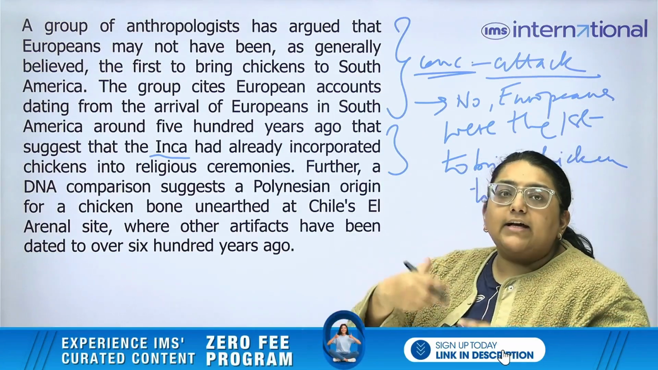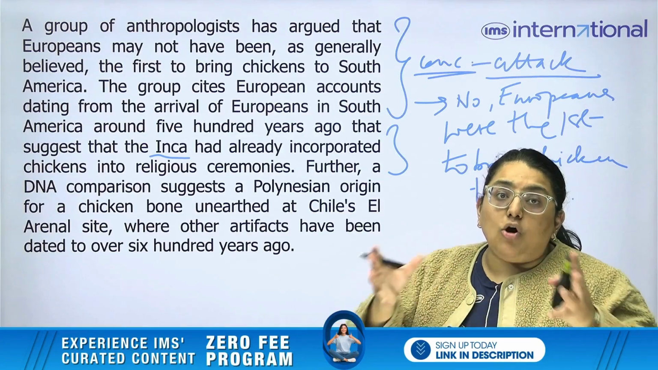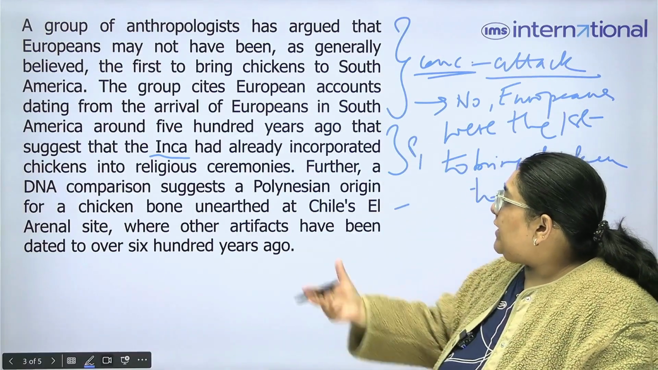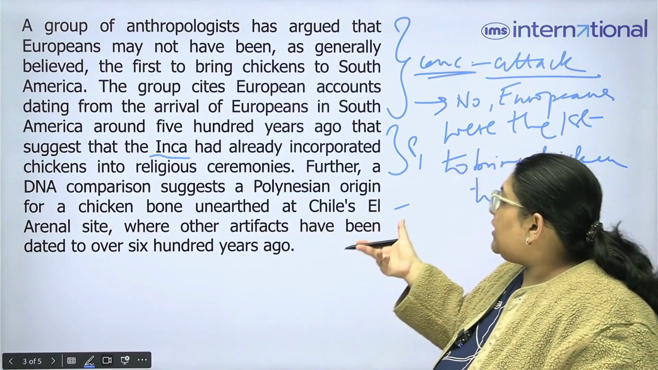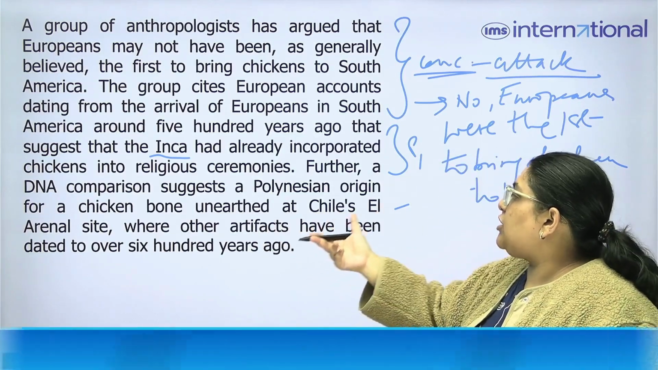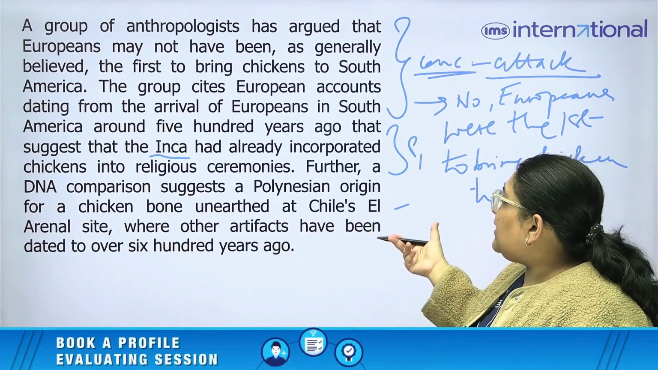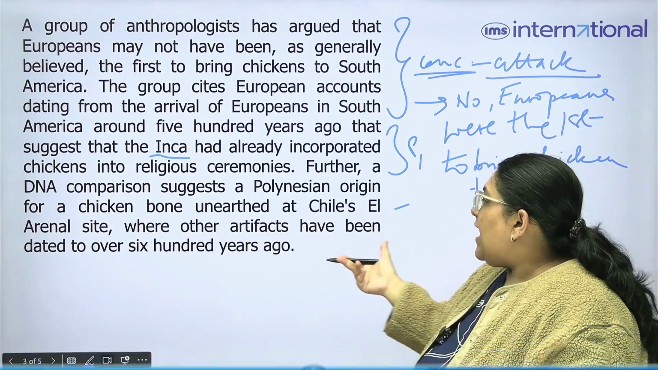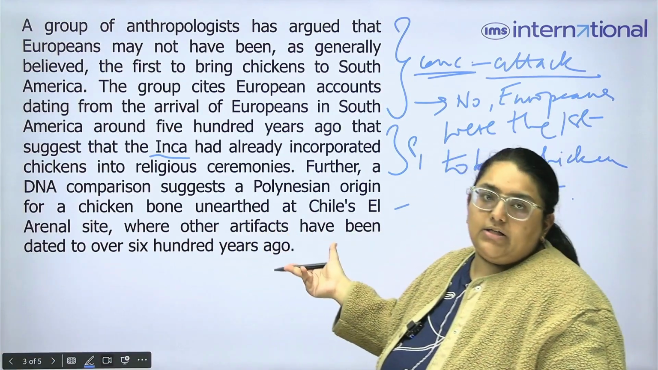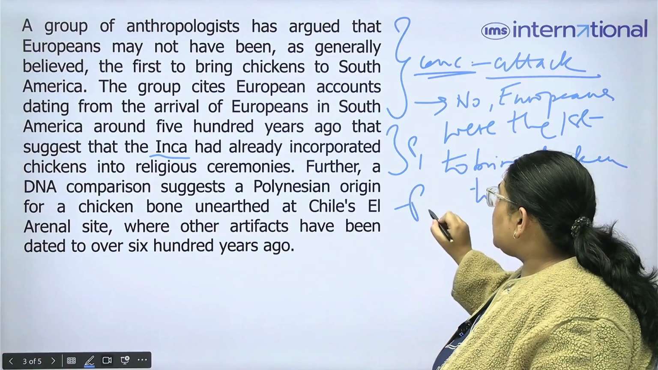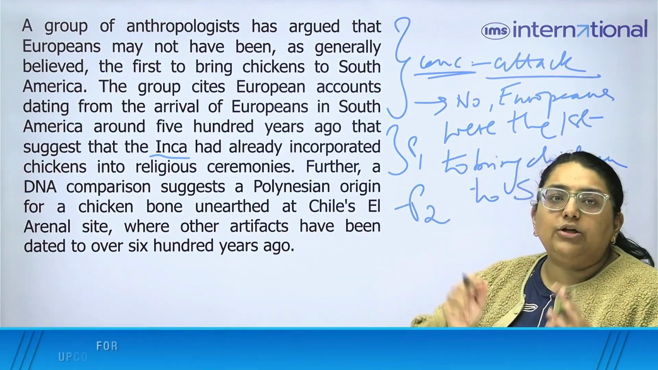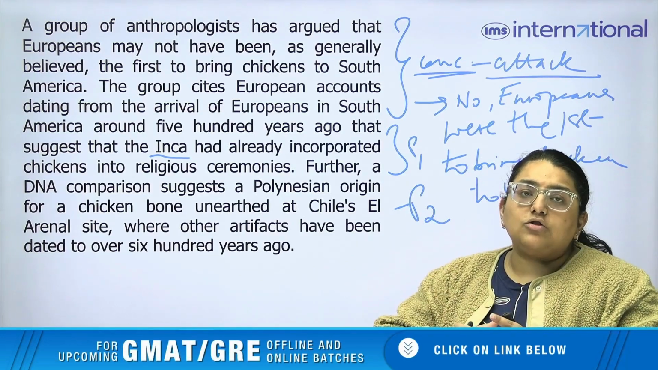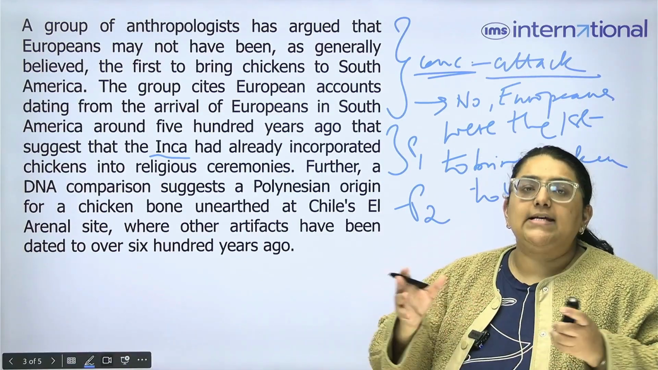Or we can find an option which creates a doubt on our second premise, which is that there was a DNA comparison which suggested a Polynesian origin for the chicken bone unearthed at Chile's El Arsenal site, whereas other artifacts have been dated to 600 years ago. So if we can put a speck of doubt on any of the two premises, then our job of weakening is done.